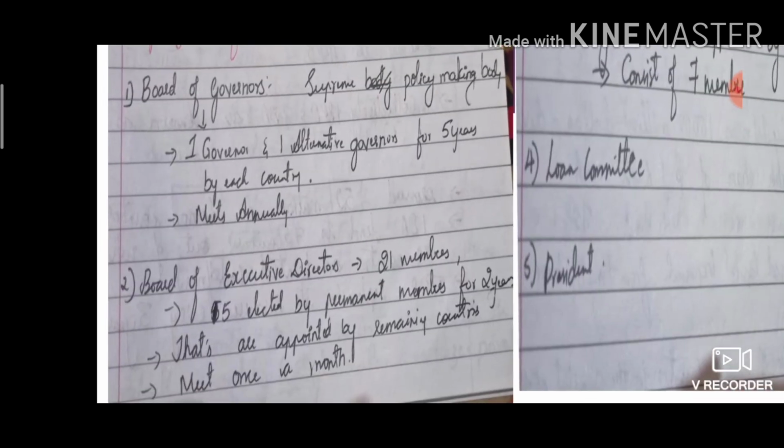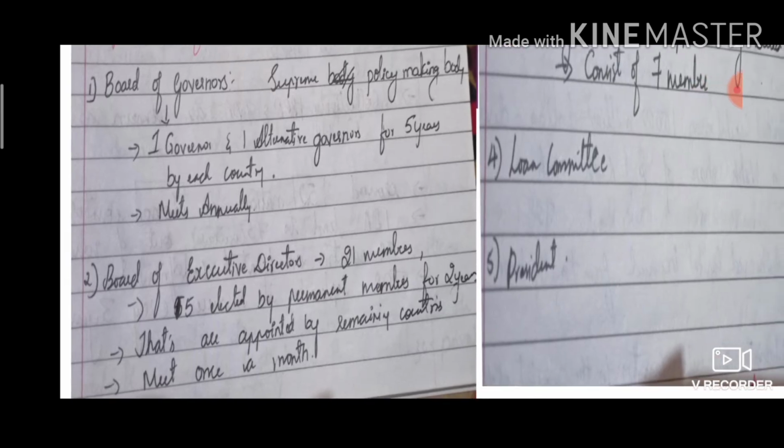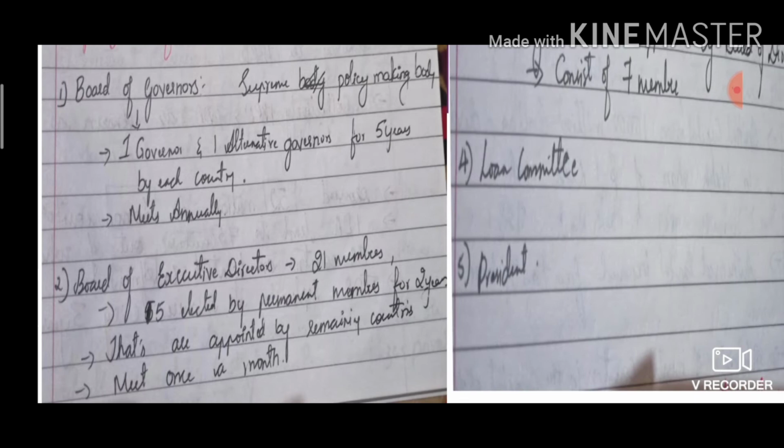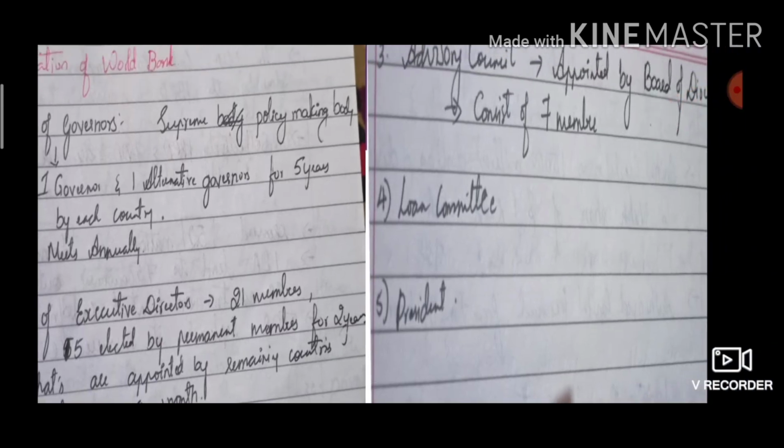Second is the board of executive directors. There are 21 members in total, of which 5 are elected by the permanent members for 2 years, and the rest are appointed by the remaining countries. The board of executive directors meets once a month.